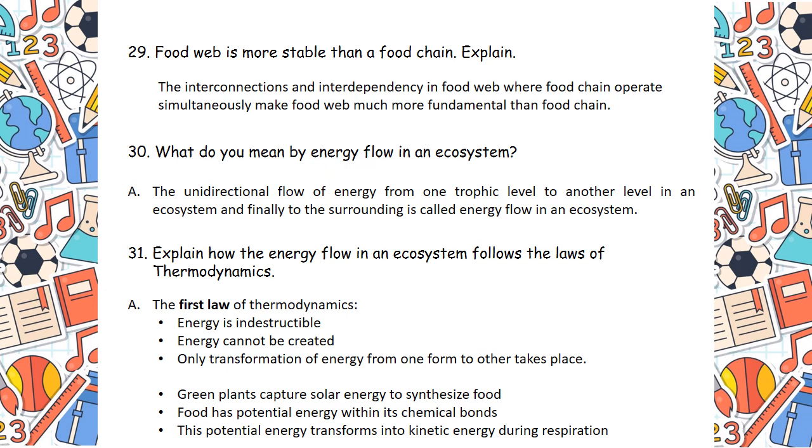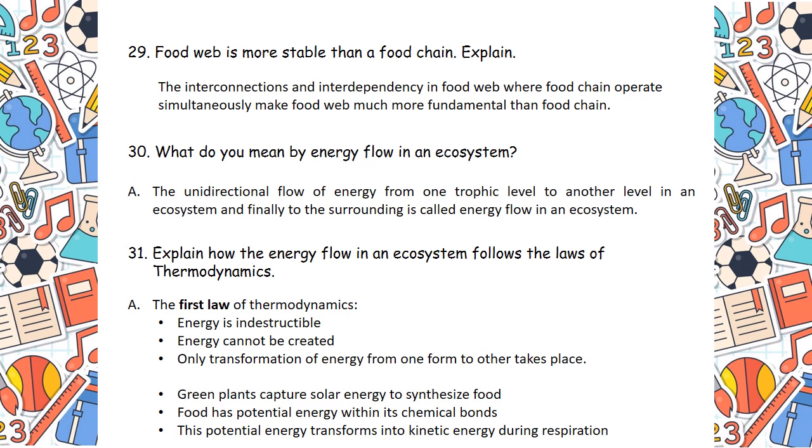The unidirectional flow of energy from one trophic level to another trophic level in an ecosystem and finally to the surrounding is called energy flow in an ecosystem. If I divide the answer into 4 parts, what will I get? The first part is unidirectional flow of energy. Second one, from one trophic level to another trophic level. Oh, trophic word is missing over there. Sorry for that. One trophic level to another trophic level is the second part. In an ecosystem is the third part. And finally to the surrounding, it's the fourth part, is called energy flow in an ecosystem. For your kind information, if you miss any one of these parts, then the answer becomes meaningless.